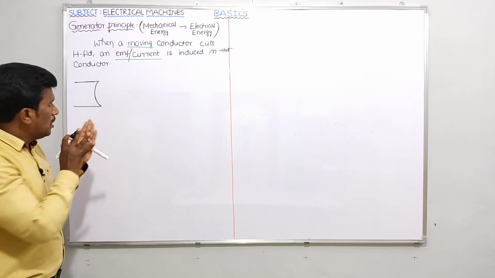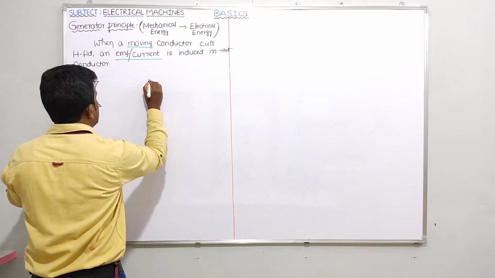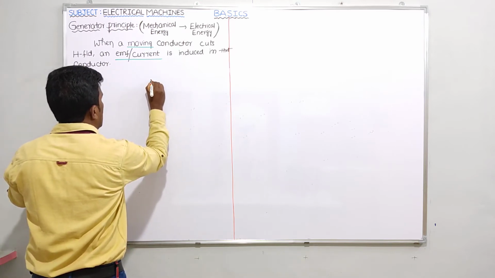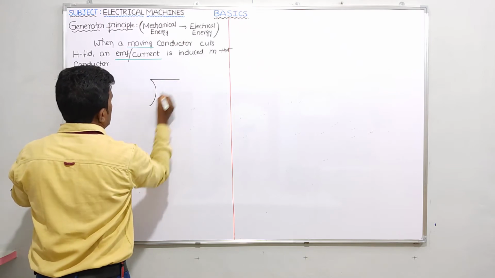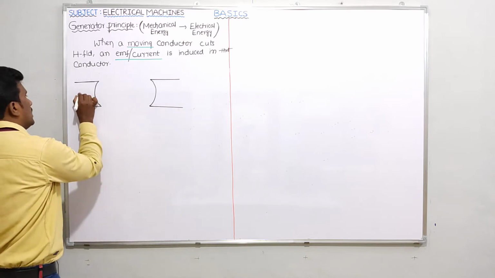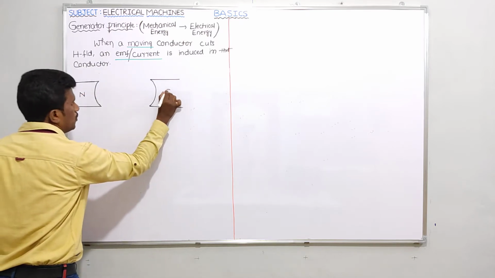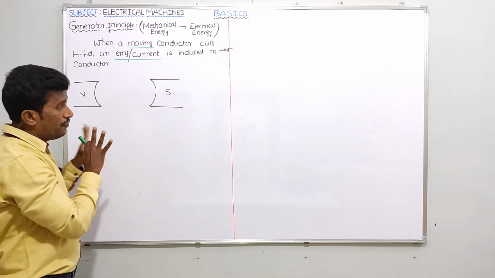It flows from north pole to south pole. Flux lines always start from the north pole surface and reach the south pole surface. This is a property of flux lines. So let me take here north pole, south pole. Once again, I am not showing the field winding here.